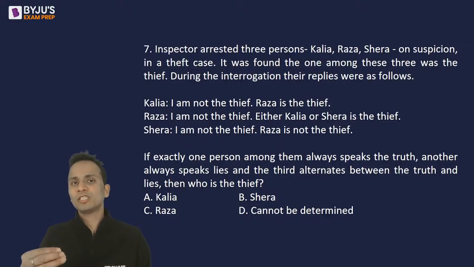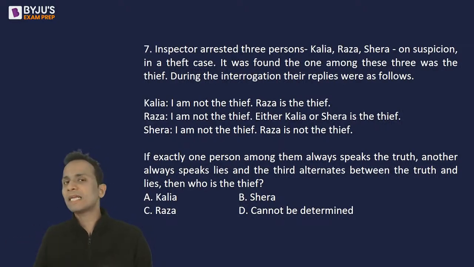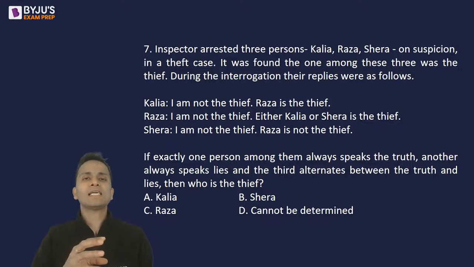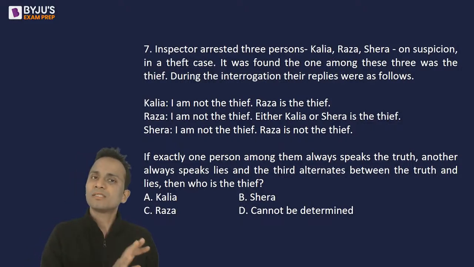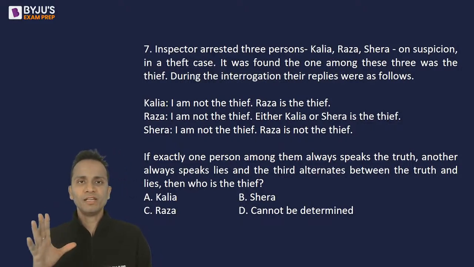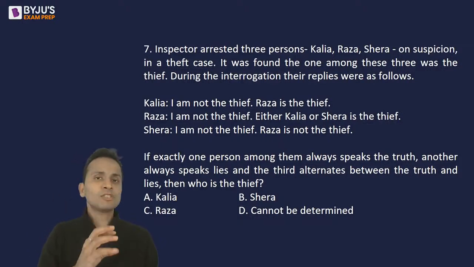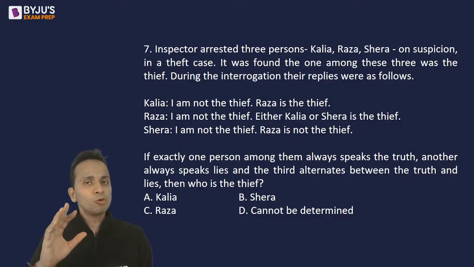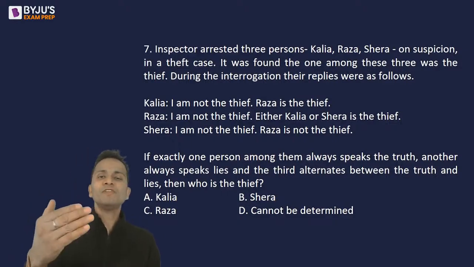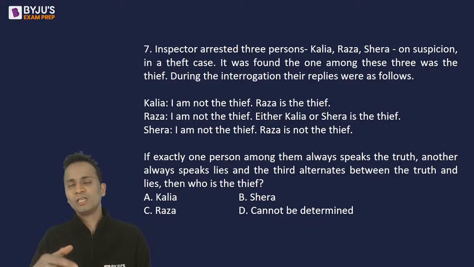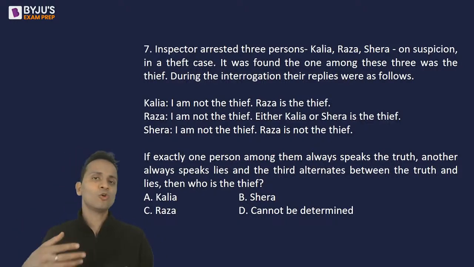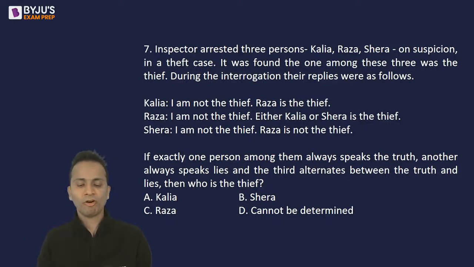If that assumption proves out to be correct, then that assumption will become a certainty and we will get the answer using that assumption. But if the assumption that we have made proves to be incorrect, then we will change our assumption. We'll go for the second assumption, then we'll go for a third assumption, and so on. All right.